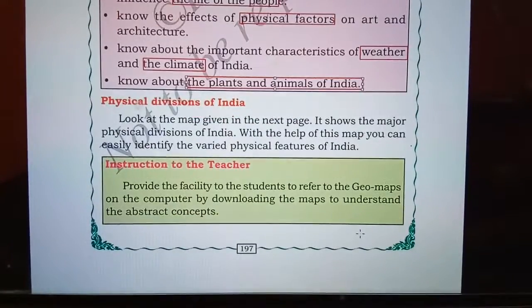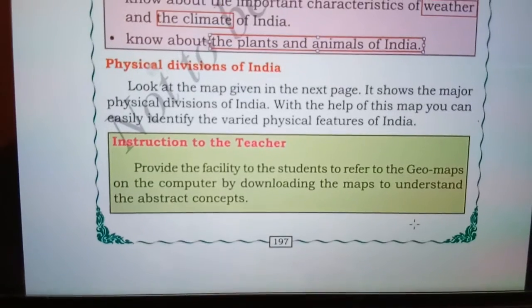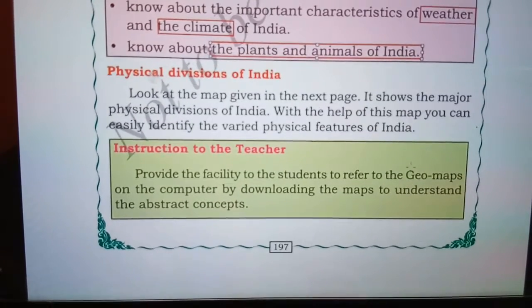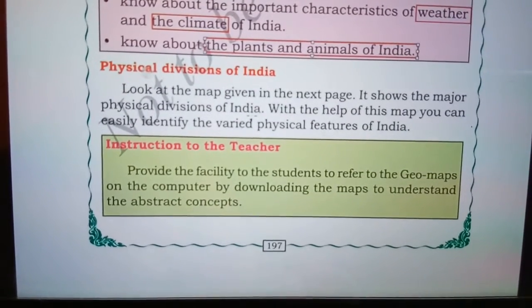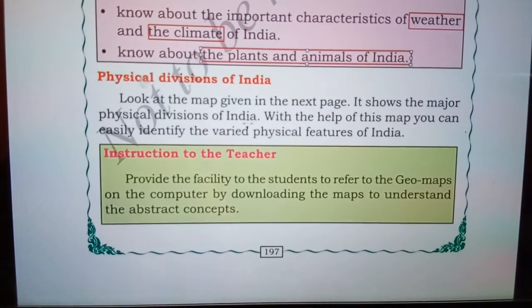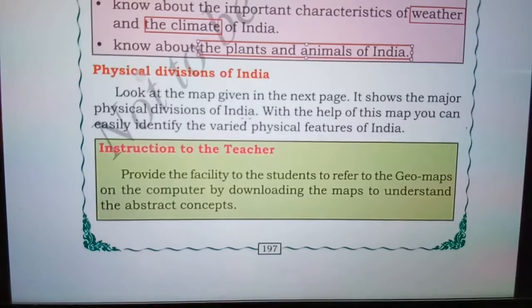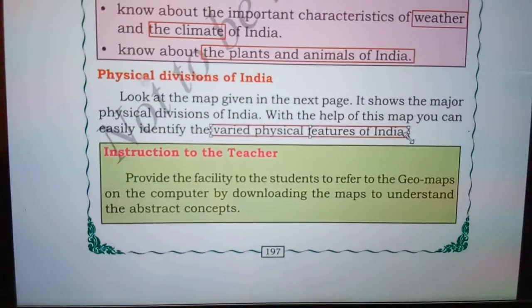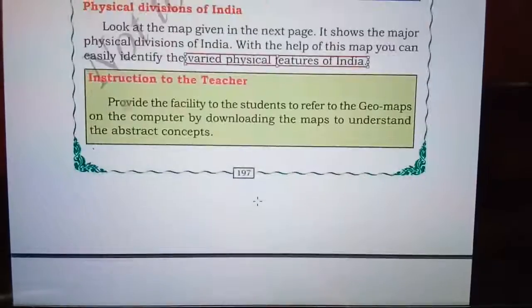Okay children, let's start. First we will learn about the physical divisions of India. Look at the map given on the next page. It shows the major physical divisions of India. With the help of this map, you can easily identify the varied physical features of India.